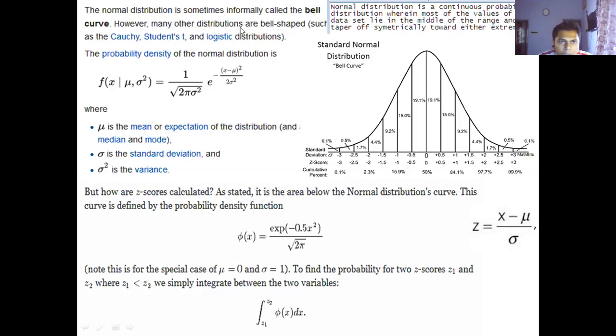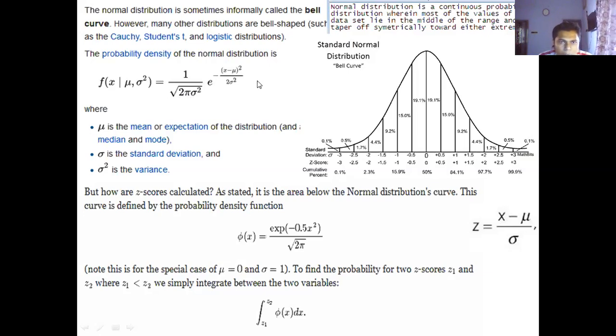The normal distribution is sometimes informally called the bell curve because it looks like a bell. However, many other distributions are also bell-shaped. The probability density of the normal distribution, f(x) when mu and sigma square, that means the mean and the variance, are given, is equal to 1 by root under 2 pi sigma square into e to the power minus (x minus mu) whole square divided by 2 sigma square.